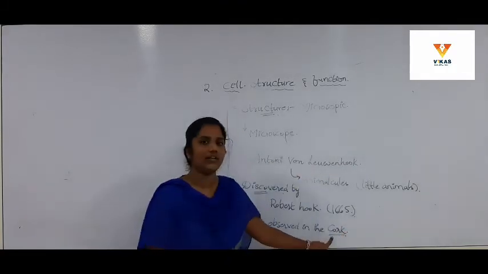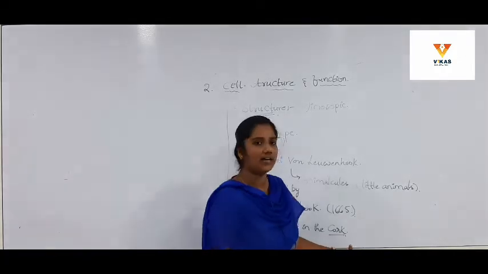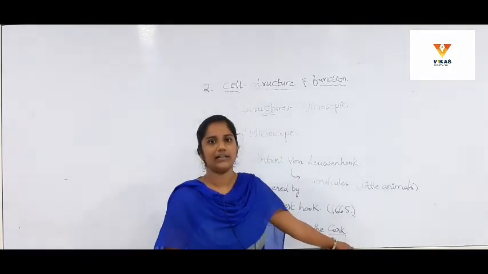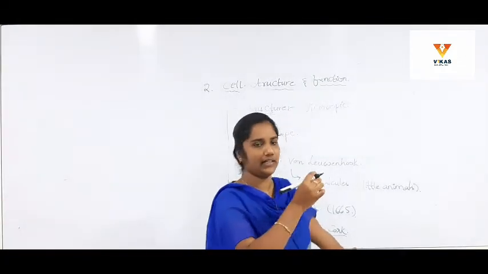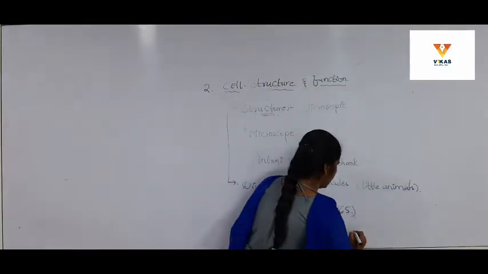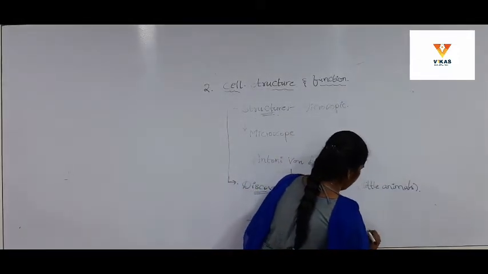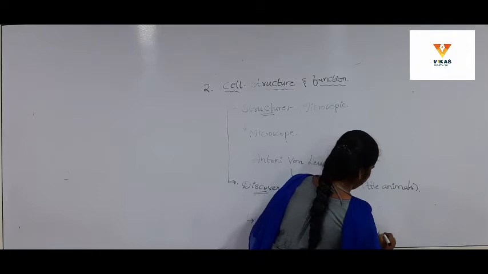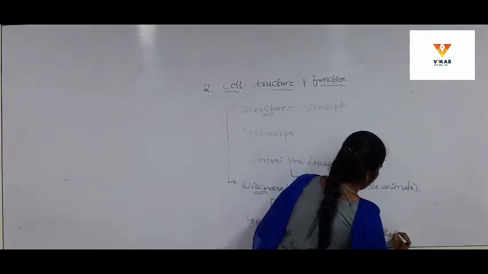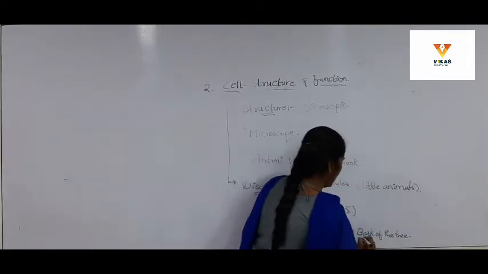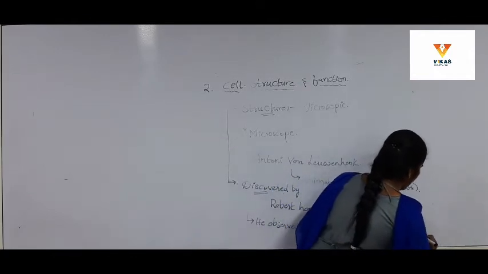What is meant by cork? Do you know? Cork means the bark of the tree. What is bark? Bark is the outer structure of the tree. Okay, cork means bark of the tree.